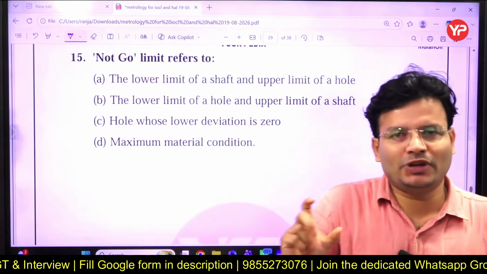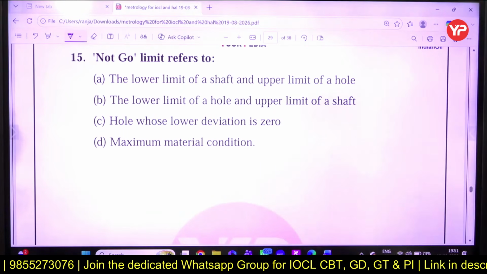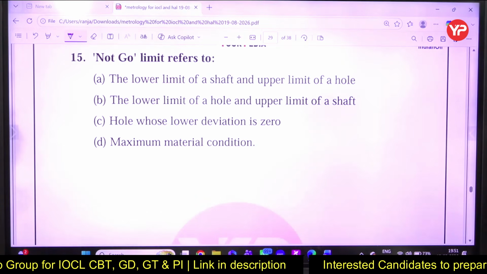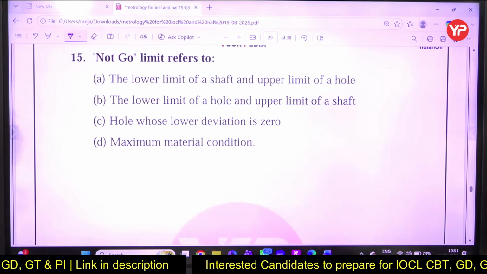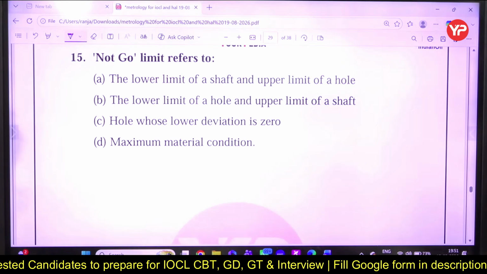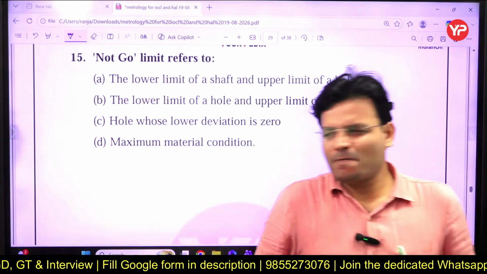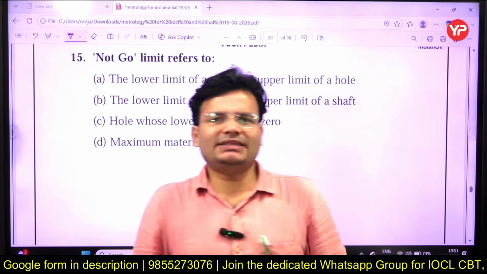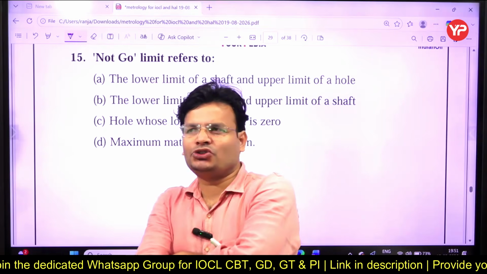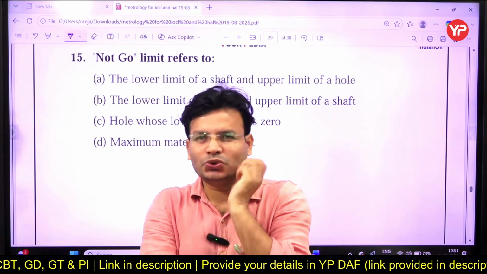Go and no go. Whenever you talk about gauge, you talk about two things, go and no go. याद है किसी को? Measure and check. If you talk about snap gauge, you talk about ring gauge, in both there is a go and no go, right?